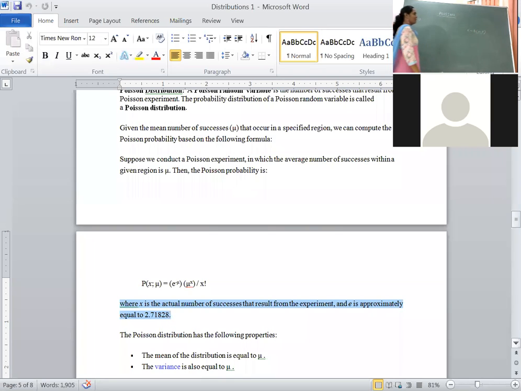Mean of the binomial distribution is np. Variance of the binomial distribution is npq. All those are the assumptions. Based on the assumptions, we got mean formula np, variance formula npq, where n represents number of trials, p represents probability of success, q represents probability of failure. Here, Poisson distribution as a limiting case of binomial distribution.